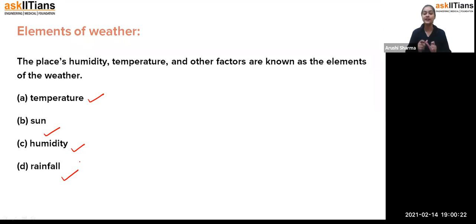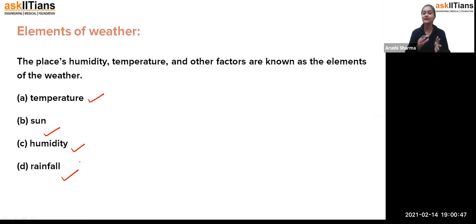Temperature. For example, if you're living in some place which is very hot in nature, you will observe whether today's temperature is very high or it is the lowest one. If the temperature is very high, like around 45 or 50 degrees Celsius, you will say, no, it's very hot, I can't move out, so you will not be going anywhere.